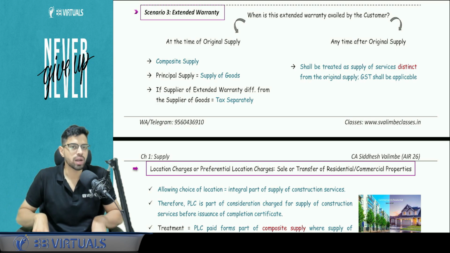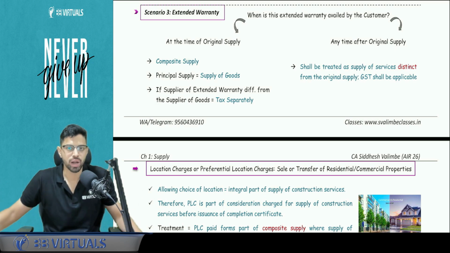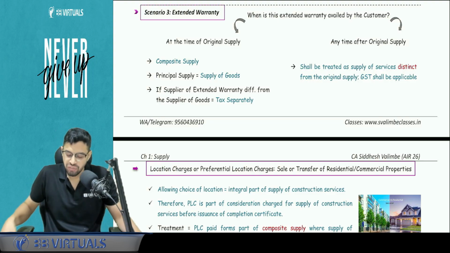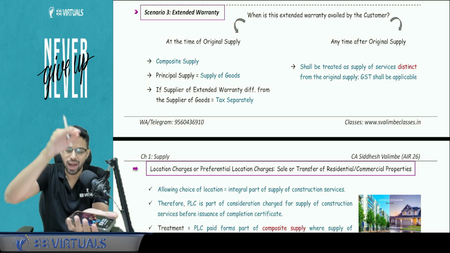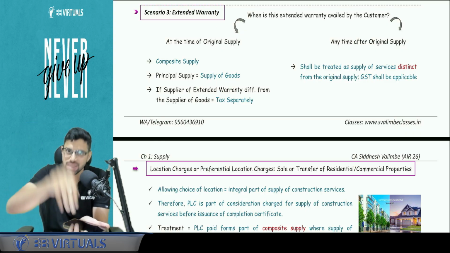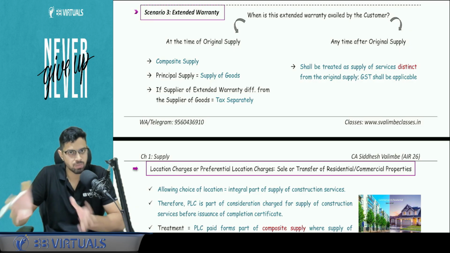In case of extended warranty, what is extended warranty? I pay something and I get, let's say, 1 or 2 years more warranty along with the goods that I'm buying. If I'm buying extended warranty at the original time of supply of goods, so I'm buying these goods and along with it, I'm buying extended warranty from the same supplier, this is a composite supply. This will not be taxed separately, because this becomes a bundle.